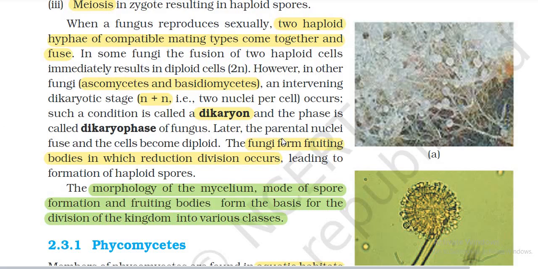Later, the parental nuclei fuse and the cell becomes diploid, and the fungi form fruiting bodies, where reduction division occurs, leading to the formation of haploid spores.